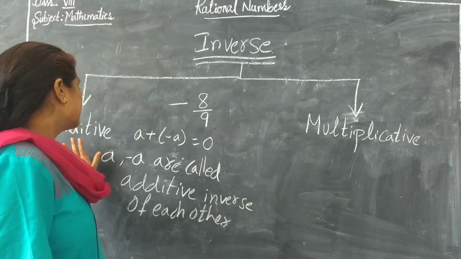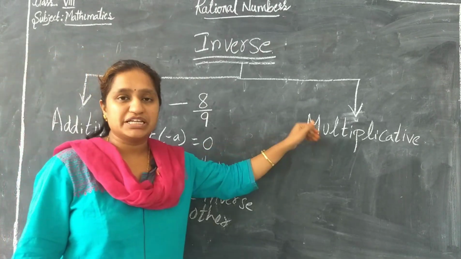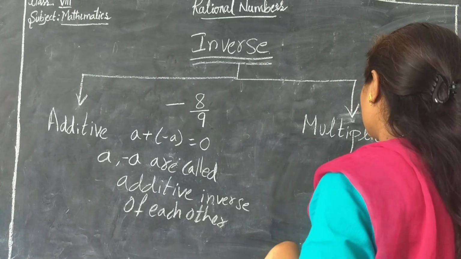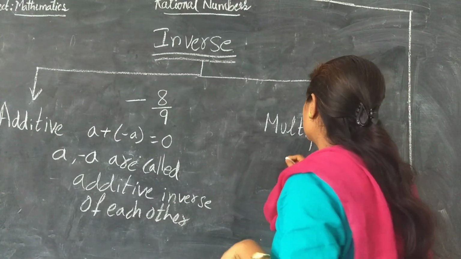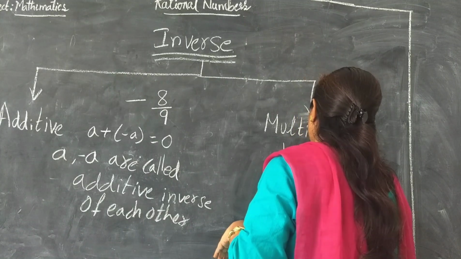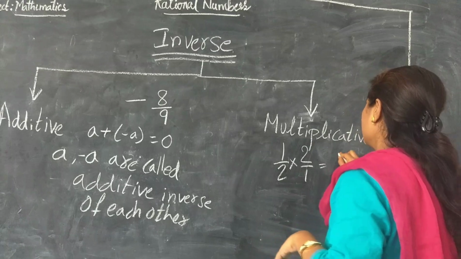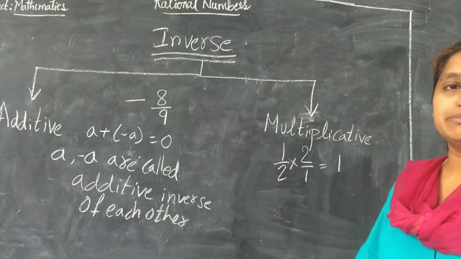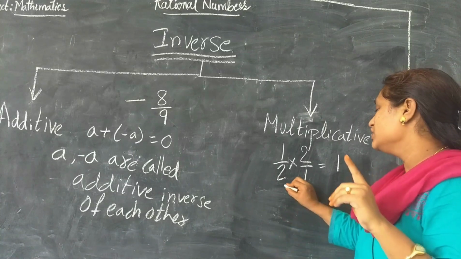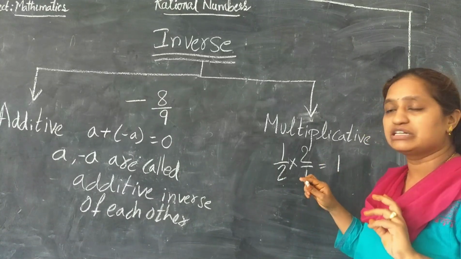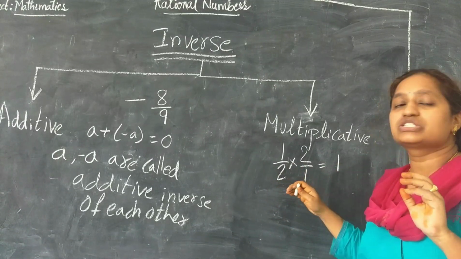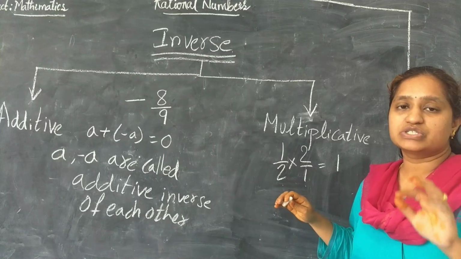Next, let's discuss multiplicative inverse. So what is multiplicative inverse? When I am multiplying 1 by 2 into 2 by 1, what is the resultant? 1. When you multiply two numbers and the resultant is 1, then these two numbers are called multiplicative inverse of each other.